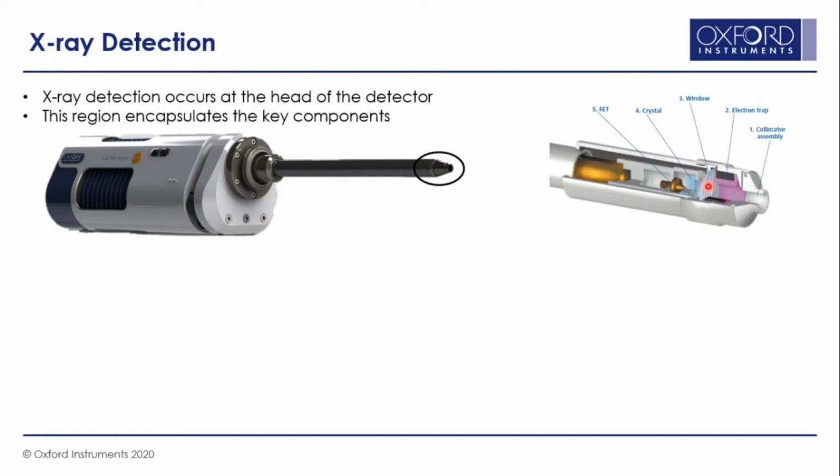This window is extremely thin because it must pass very low energy X-rays like boron X-ray or even beryllium X-ray. We use a polymer window as a material to isolate the vacuum between the two assemblies. Just behind the window, you have the crystal, which is a sensor that receives the X-rays and converts them into the electrical signal. And then we have the FET, which is connected to the sensor, which is the first stage of amplification.